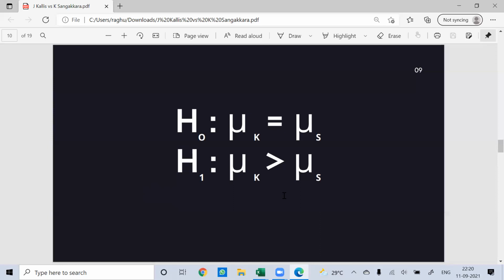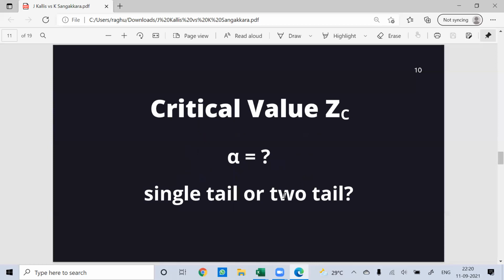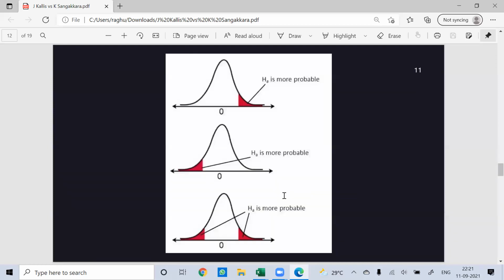Now our alternate hypothesis is greater than, right? Mu k greater than mu s. So our test is a single tail test, and since our alternate hypothesis has a greater than symbol, our test is a right tailed single tail test. Single tail is of two types: one is right tailed and the other is left tailed. And then we have our two tail test.